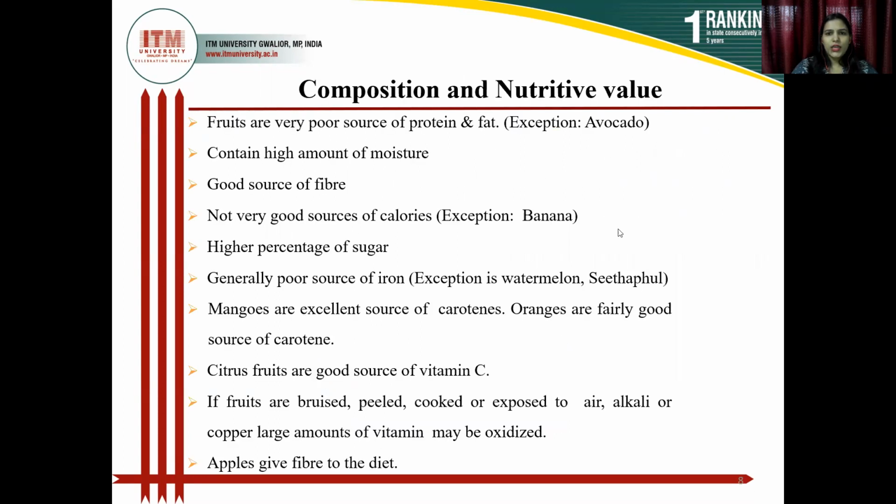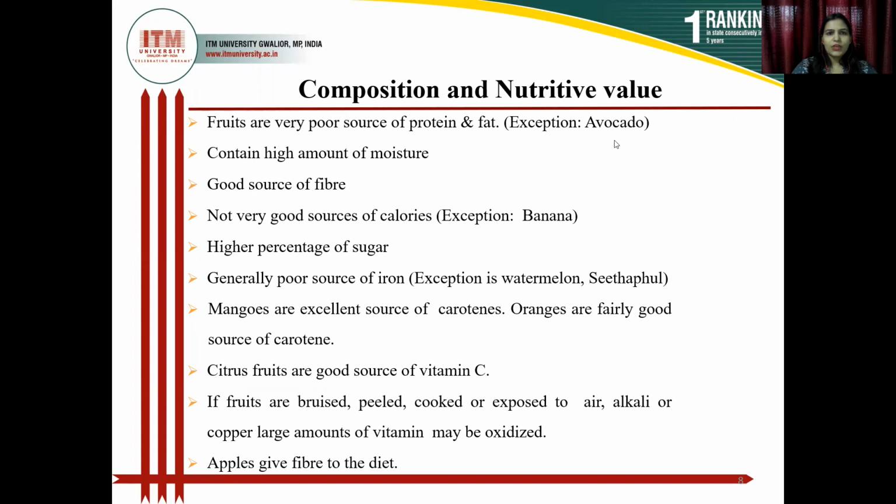Now the composition and nutritive value of fruits. Fruits are a very poor source of protein and fat, with the exception of avocado, which is rich in protein and fat.